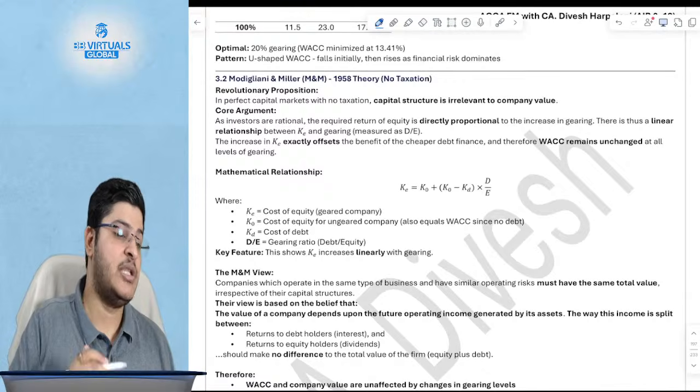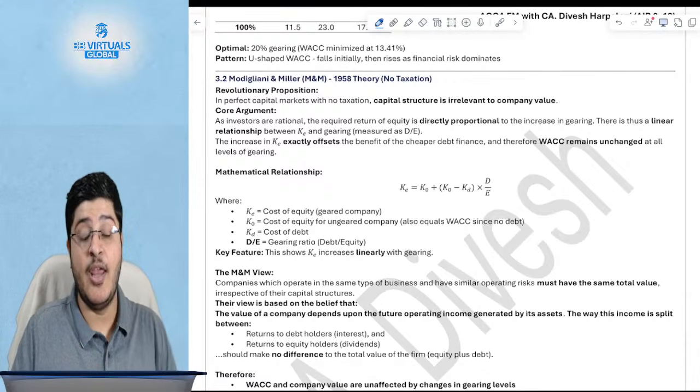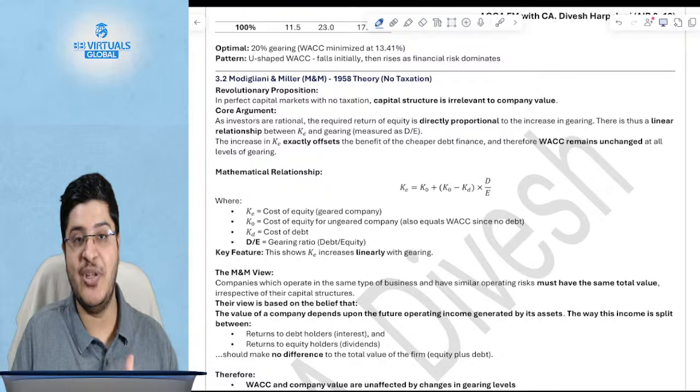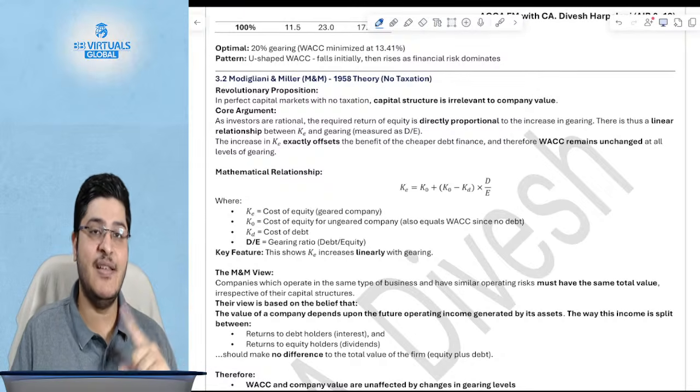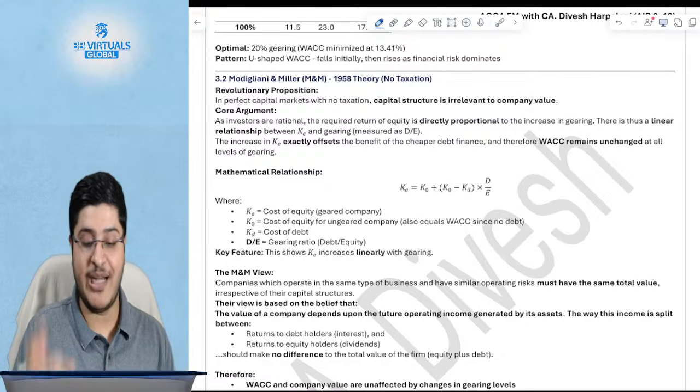Okay, so this is the first theory, which is the traditional view theory. What I will try and do is pay attention to these theories. I will jumble them up and ask you which of these is the theory that I am referring to, and I want you to put it in the chat box. This is how I'll make sure you are paying attention or not.